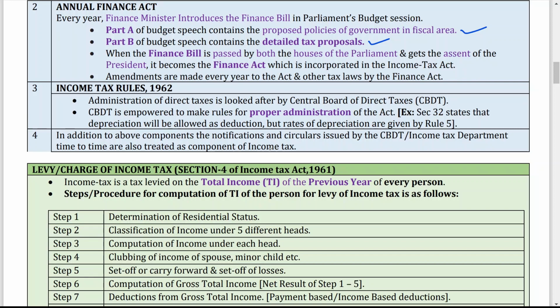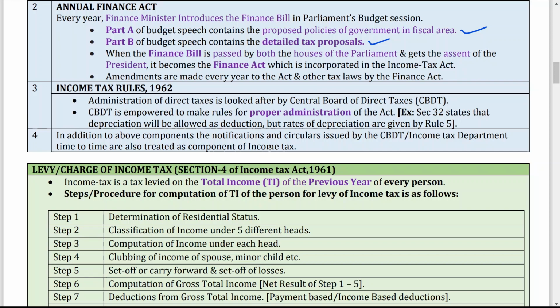When the financial bill is passed by both the houses, the upper house and the lower house, and gets the assent of the President, that means the approval of the President, it becomes the Finance Act. So if it is asked when any bill becomes an act, it must go through both the houses of the country and then be sent for the approval of the President.